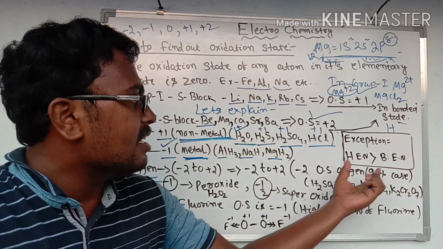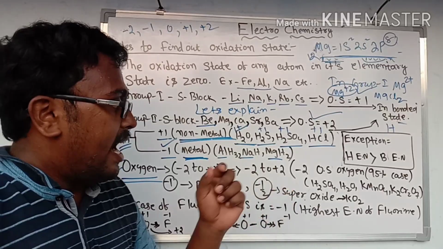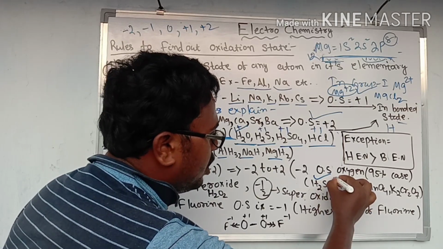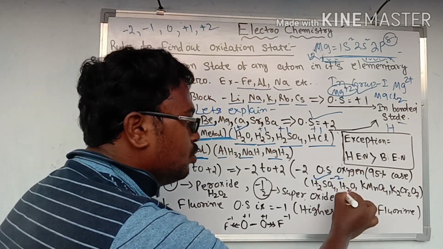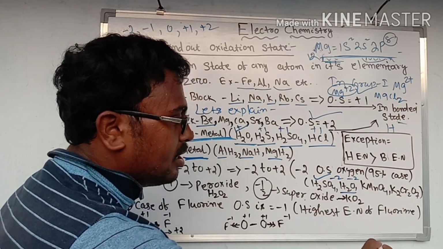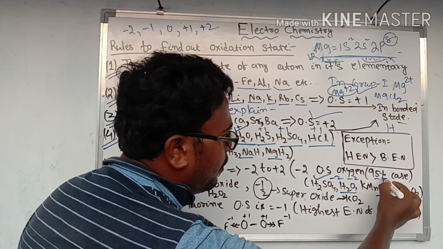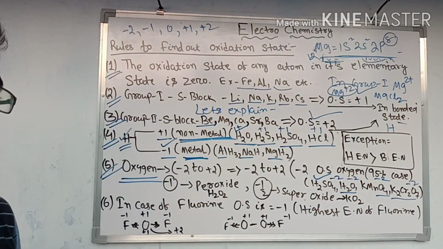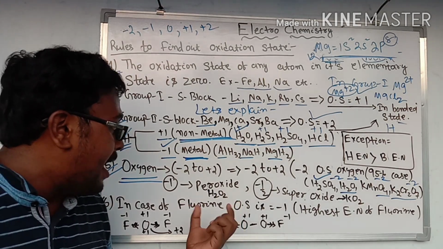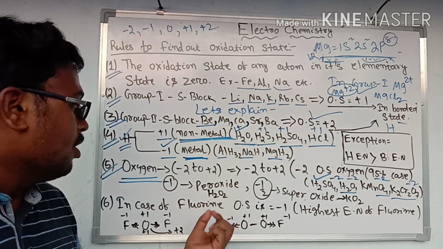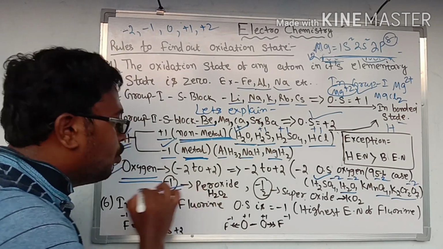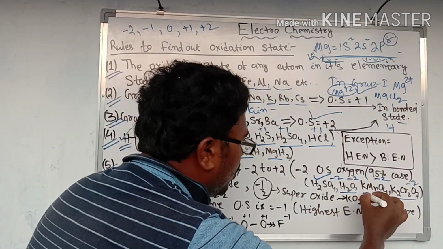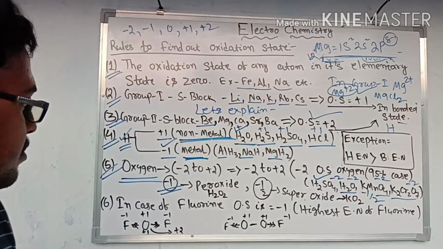In H2SO4 also oxygen will show -2 oxidation state. In H2O, oxygen will show -2. In KMnO4 it will show -2, and in K2Cr2O7 also oxygen shows -2 oxidation state. But in peroxide ion or in peroxide compounds, oxygen will show -1 oxidation state, and in superoxides oxygen will show -1/2 oxidation state.